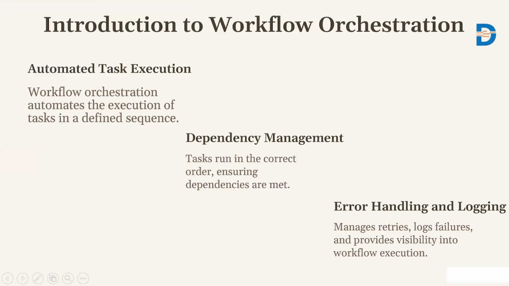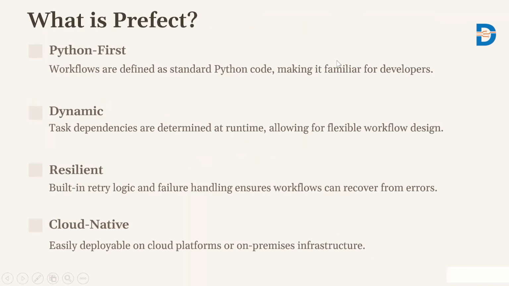It also handles errors and logging. It manages retries, logs, failures, and provides visibility into the workflow execution. So that's all about workflow orchestration: automation, dependency, and error handling and logging. These are the high level things for workflow orchestration.